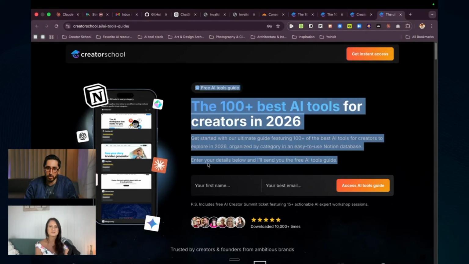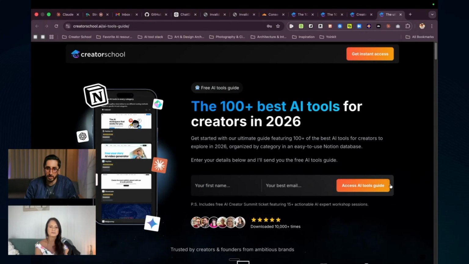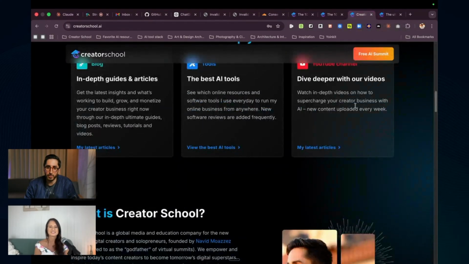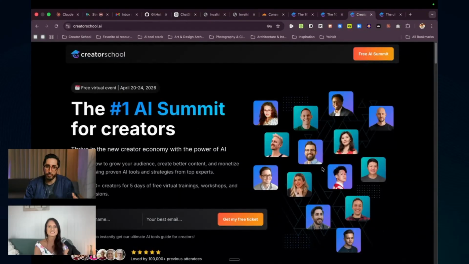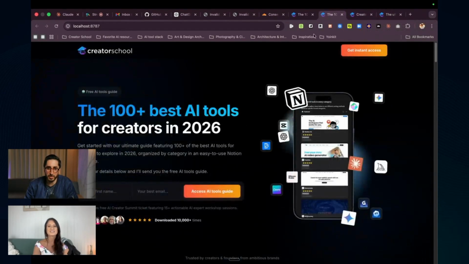Even pull the converted code here. I have a kit code for this form. I didn't have to do this. So for a quick landing page, I don't think it's the best for a full website if you want to have a blog and stuff. It's for sure going to be more complicated. But for a landing page that you want to have up quickly, it's pretty amazing, to be honest.